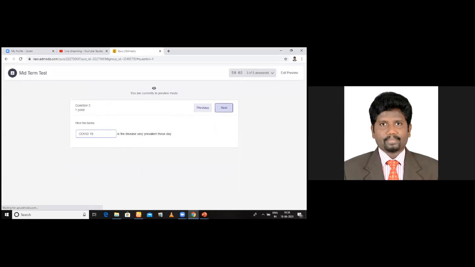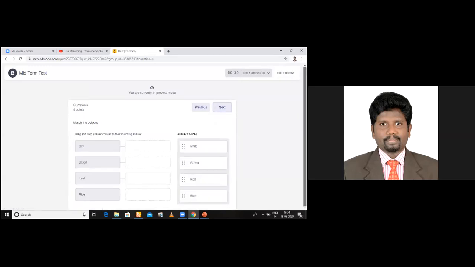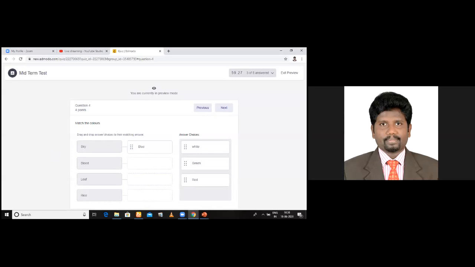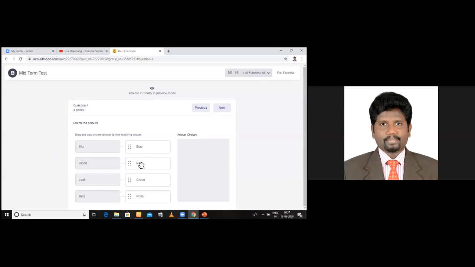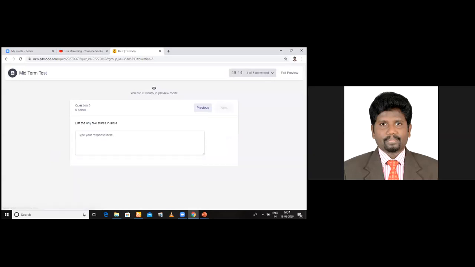Next question. See the next question. Match the following. See, sky, what is the color? So this could be dragged and put in the box. Okay, the students will enjoy it. And click. See, red color for blood, and green color for leaf, and white color for rice. See, like this. You have to put it in the box. Okay.